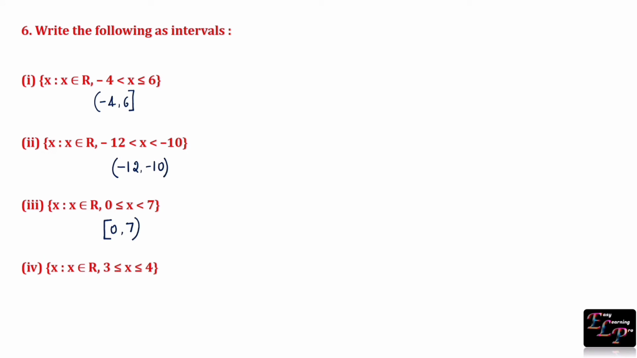X is greater than or equal to 3 and less than or equal to 4. So the interval is 3 to 4. Since x is greater than or equal to 3, 3 must be included, represented by square brace, and x is less than or equal to 4, 4 must be included, represented by square brace.